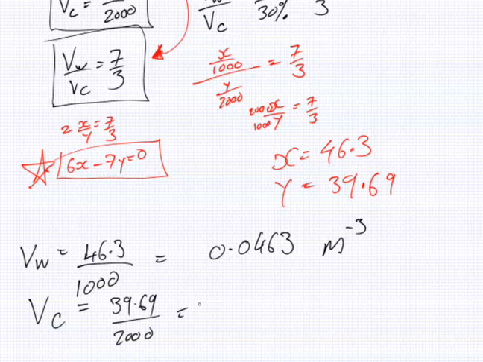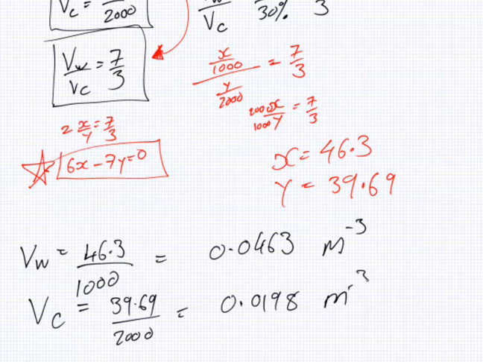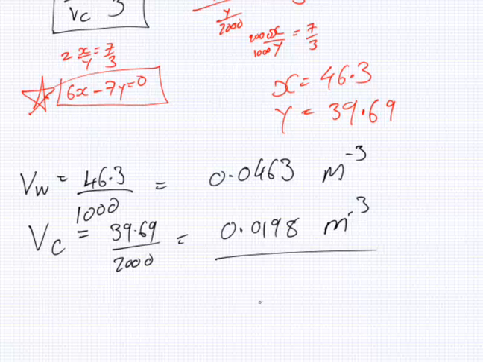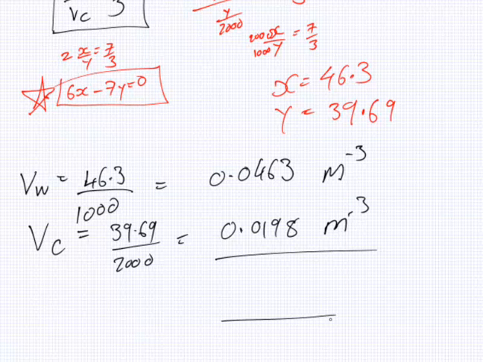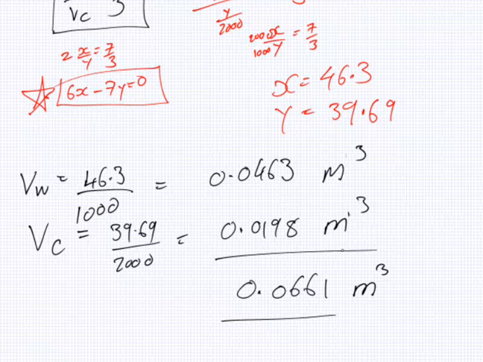So you have this and you have this. Can they be solved? Yeah, that's very easy to solve. It's just a simple maths problem. You use whatever method you want, elimination, substitution, whatever. So let me see, when I solve that, I get X is 46.3 and Y is 39.69. That's the total mass. So to add them.